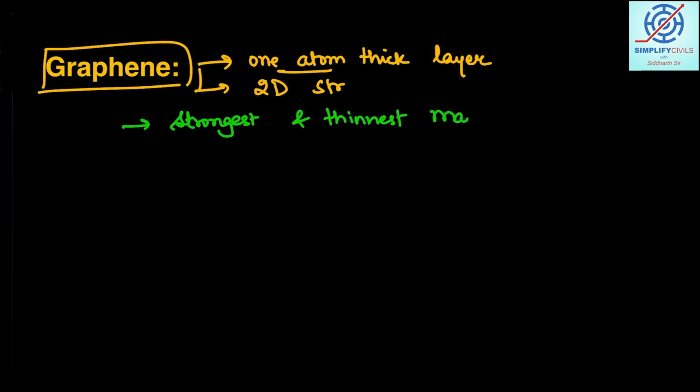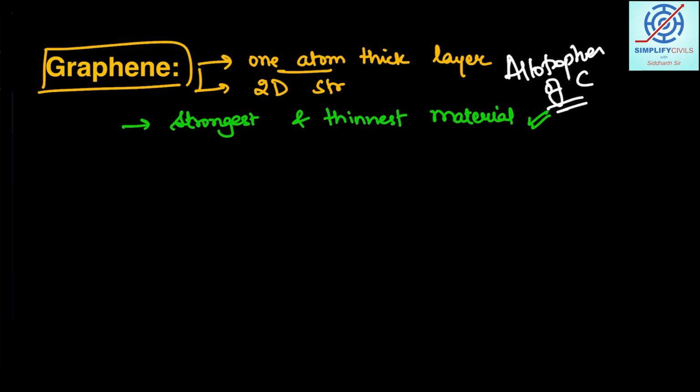Because of its properties it can have a number of applications, students. And it is, as I've already told you, one of the allotropes of carbon. You already know what allotropes are.